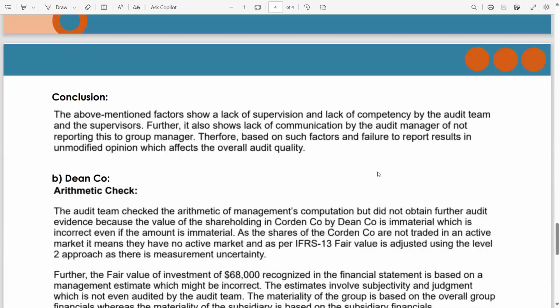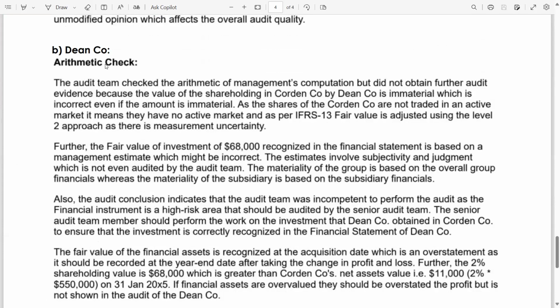This is part B, Dean Company arithmetic check. The audit team checked the arithmetic of management's computation but did not obtain further audit evidence because the value of the shareholding in Corden Company by Dean is immaterial, which is incorrect. Even if the amount is immaterial, as the shares of Corden Company are not traded in an active market, it means they have no active market, and as per IFRS 13, fair value is measured using the Level 2 approach as there is measurement uncertainty.